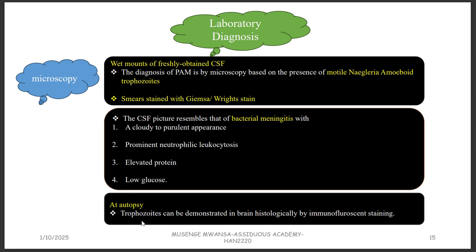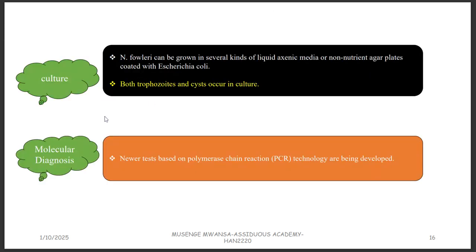And then on autopsy, when someone has died and you get a sample of their brain, you are going to see the brain histologically demonstrated by immunofluorescent staining. So you'll be able to tell that, okay, this one had meningoencephalitis. You can also culture the parasite. Culture is growing it so that when it grows, you can identify it properly. And in culture, both the trophozoite and the cyst can occur. Molecular diagnosis, like PCR, can as well be used to diagnose this condition.